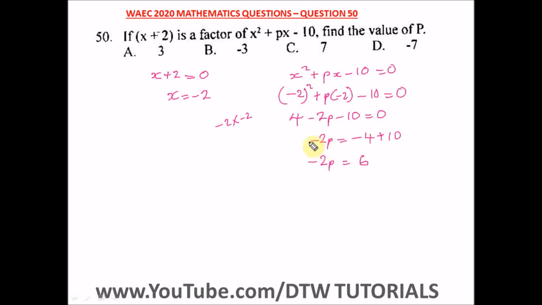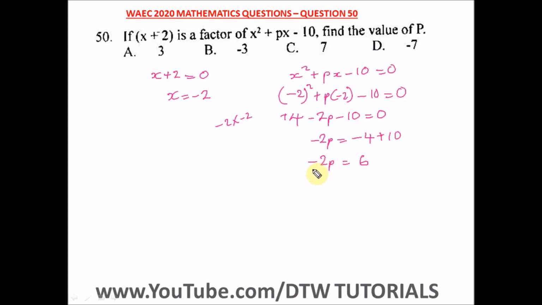Always remember, when you are taking a number from one side of the equation to the other, the sign must change to the opposite. That's why taking a positive 4 to this side, it becomes a negative 4. And students always get confused on what sign a number carries. The sign a number carries is the sign in front of it. That's why the sign in front of this 4 here is positive. The sign in front of this 10 here is negative. So taking that negative 10 to this side, that's how we got the positive 10. All right, so please try to watch that video.